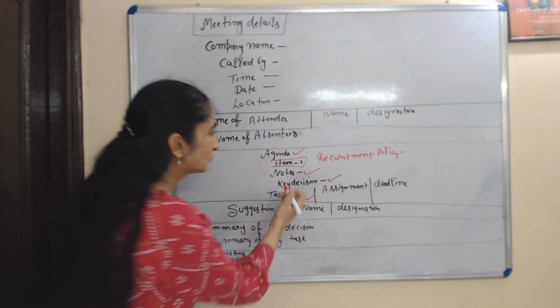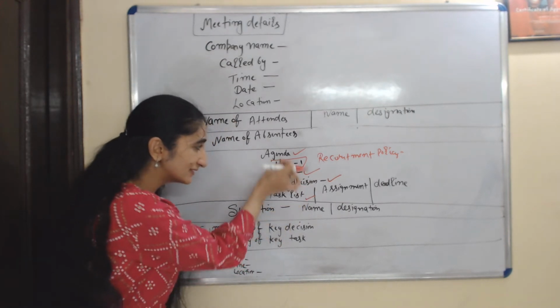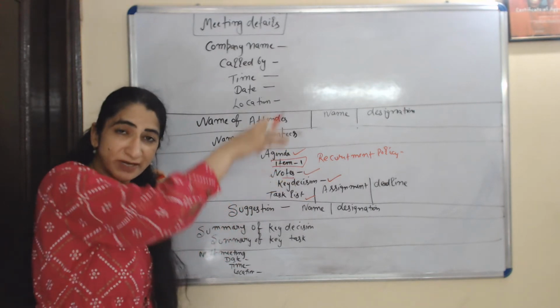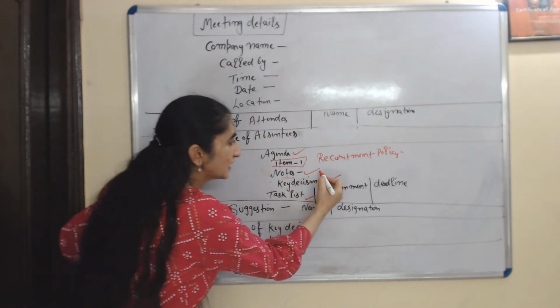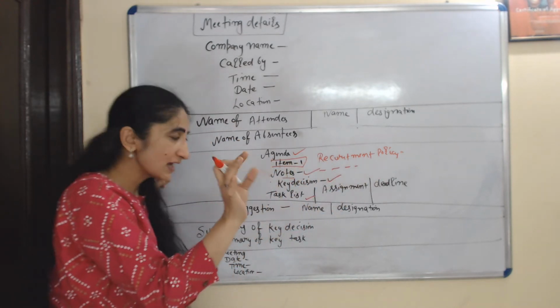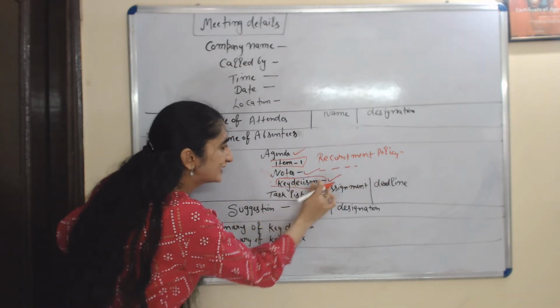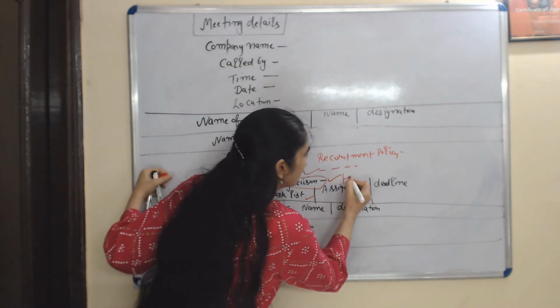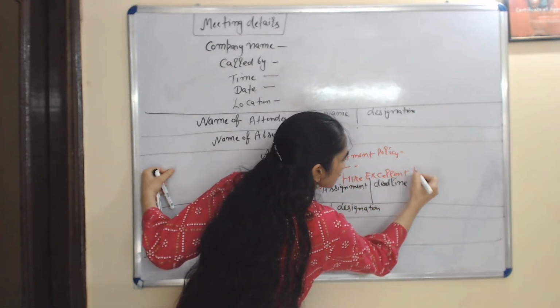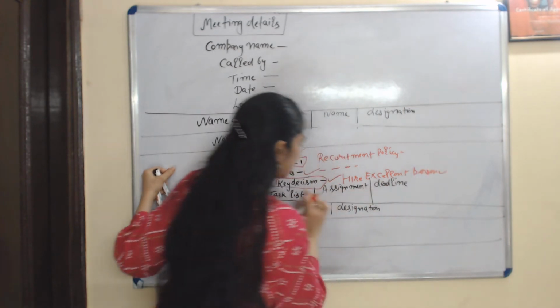Now you have to make notes about what you have discussed before making the final decision. You make so many discussions, so you have to make a short note about this. After that you have to write the key decision. Okay, hire an excellent person. Suppose this is your key decision.